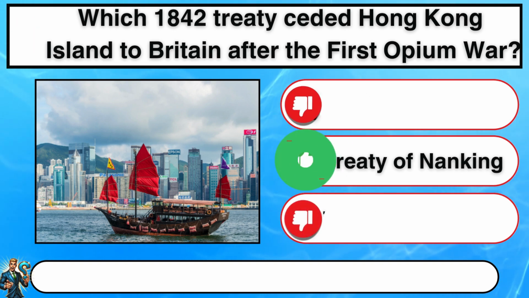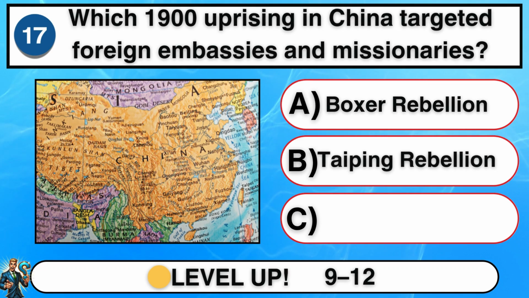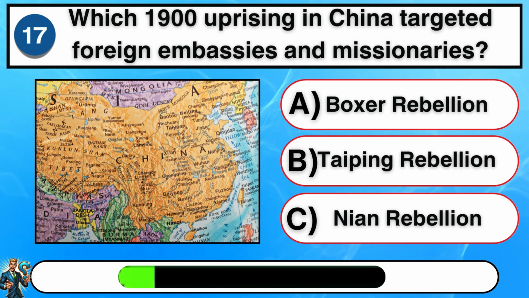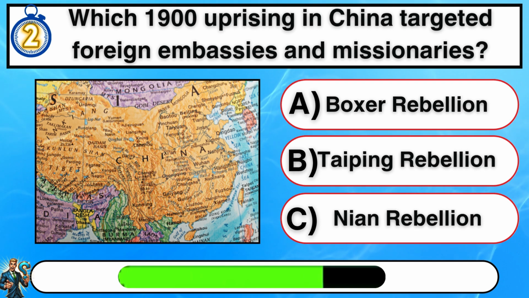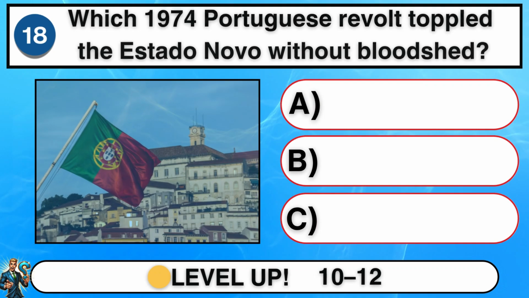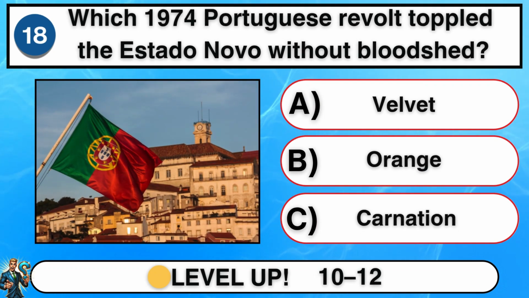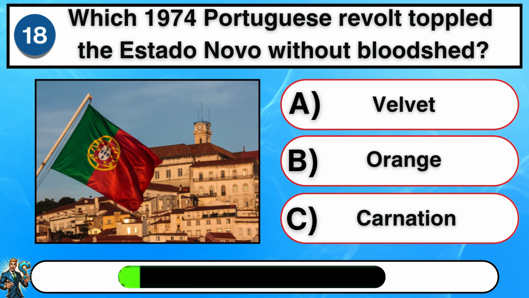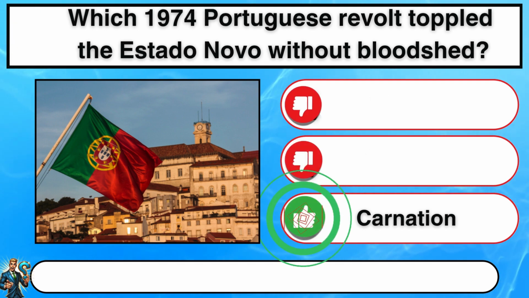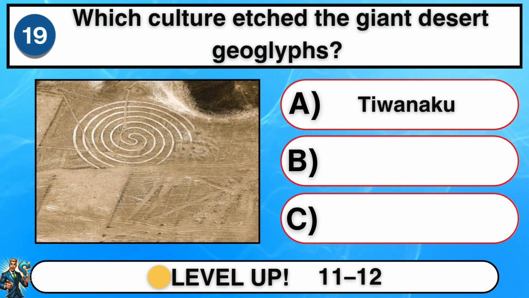B. Treaty of Nanking. Which 1900 uprising in China targeted foreign embassies and missionaries? A. Boxer Rebellion. Which 1974 Portuguese revolt toppled the Estado Novo without bloodshed? C. Carnation Revolution. Which culture etched the giant desert geoglyphs?